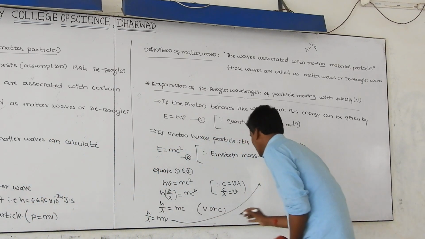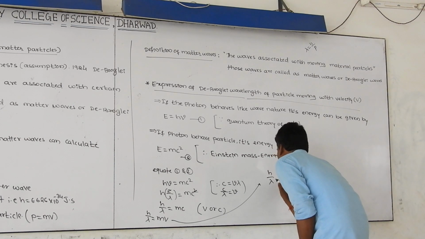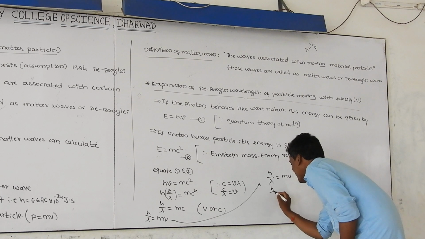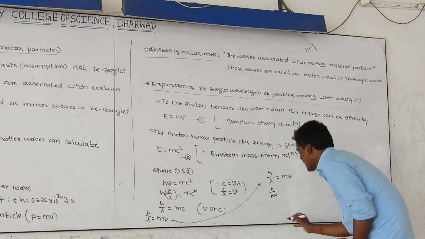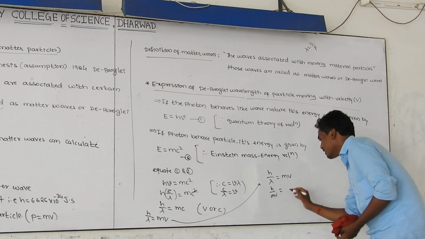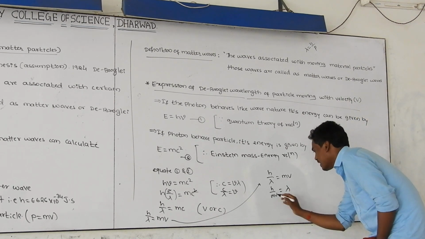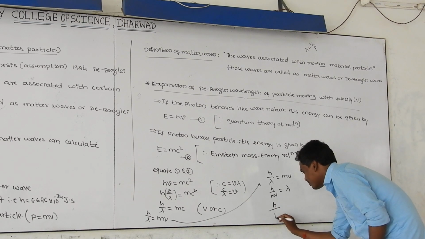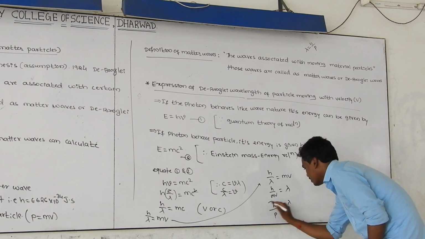Therefore, h by lambda is equal to m into v. Here m v is taken as the denominator and shifted to the right side. Then lambda is equal to h by m v.